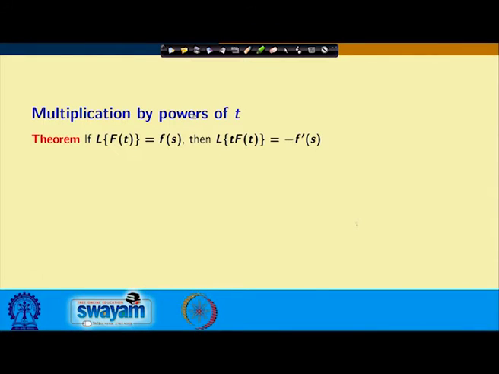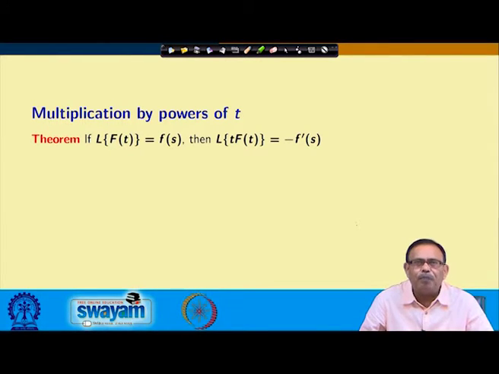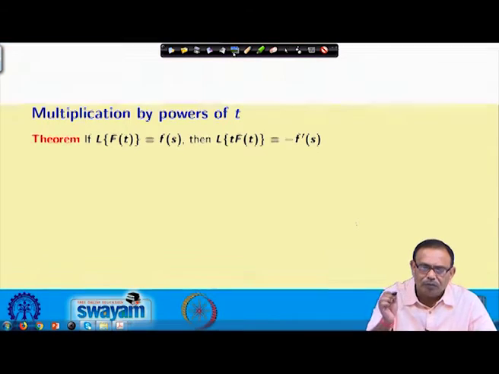If Laplace transform of f(t) is F(s), then Laplace transform of t into f(t) equals minus F dash s. Means, if I know the Laplace transform of f(t), then if I multiply the function by t, then Laplace transform of t into f(t) will be nothing but minus F dash s, that is minus the derivative of the function. Let us see the proof.